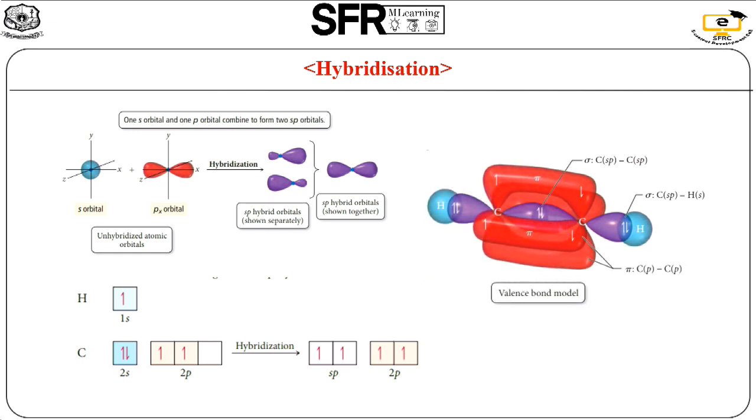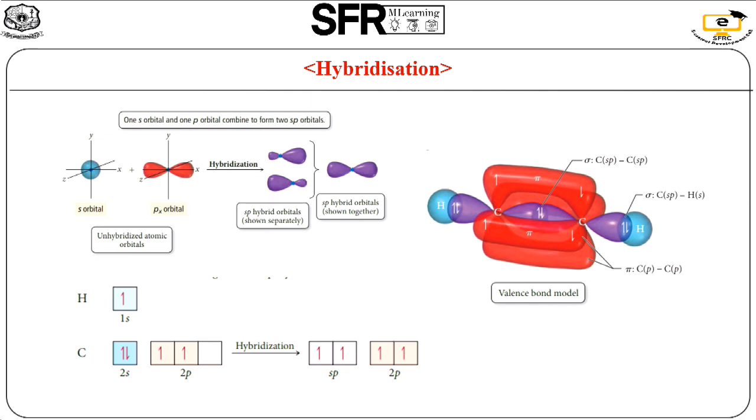The image reflects the valence bond model of the acetylene molecule. It contains a triple bond, CH triple bond CH. The molecule is the acetylene molecule. The hybridization of the molecule is sp. What about the bond angle? It is 180 degrees. It is a linear molecule.